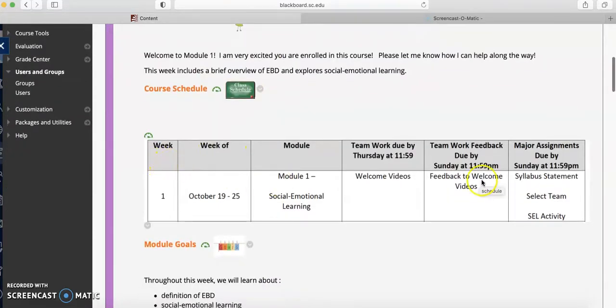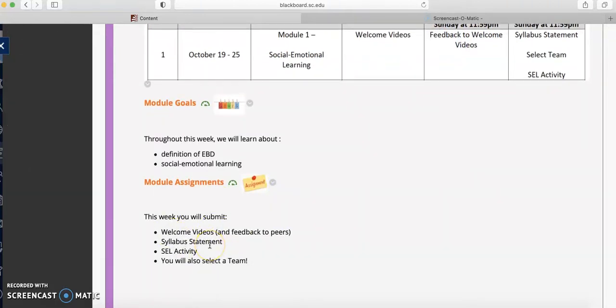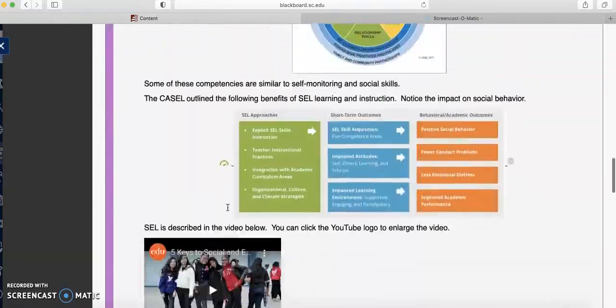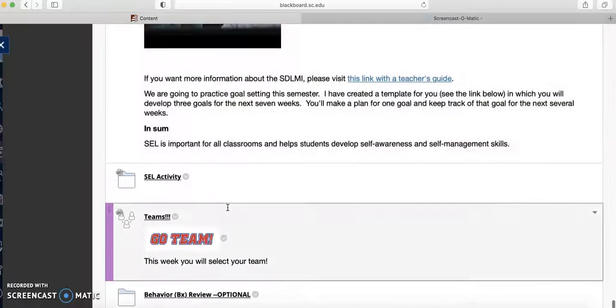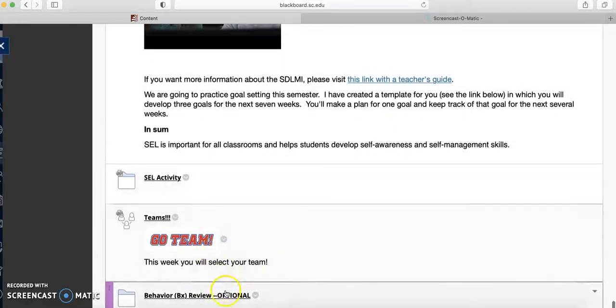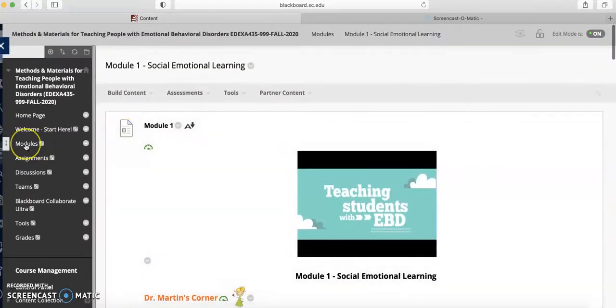I will repost our schedule for that specific week, and I will tell you exactly what's due for that week at the top of the module. And then we'll have the content for the module that you'll go through. There'll be links and things. And then I always link the assignments for that week down below too. So your modules are a really good place to keep you organized.